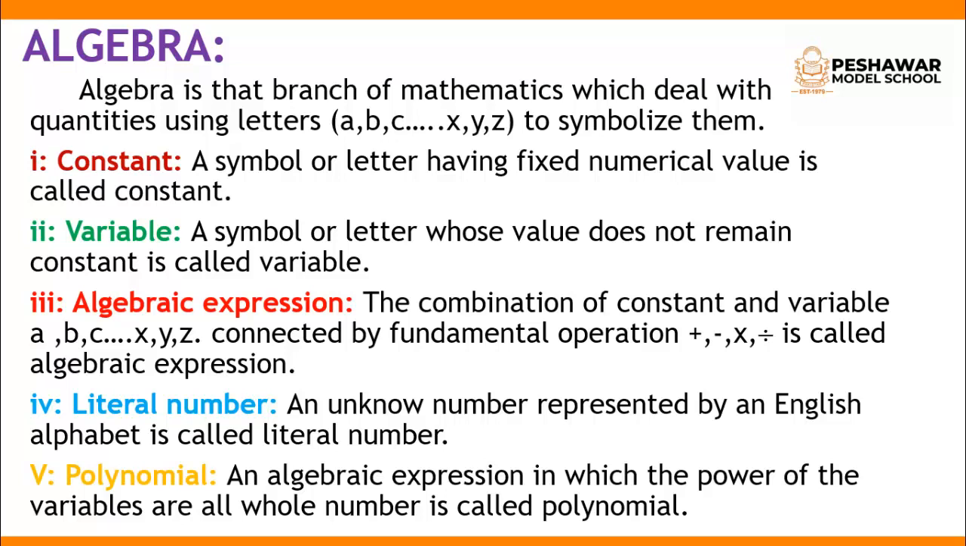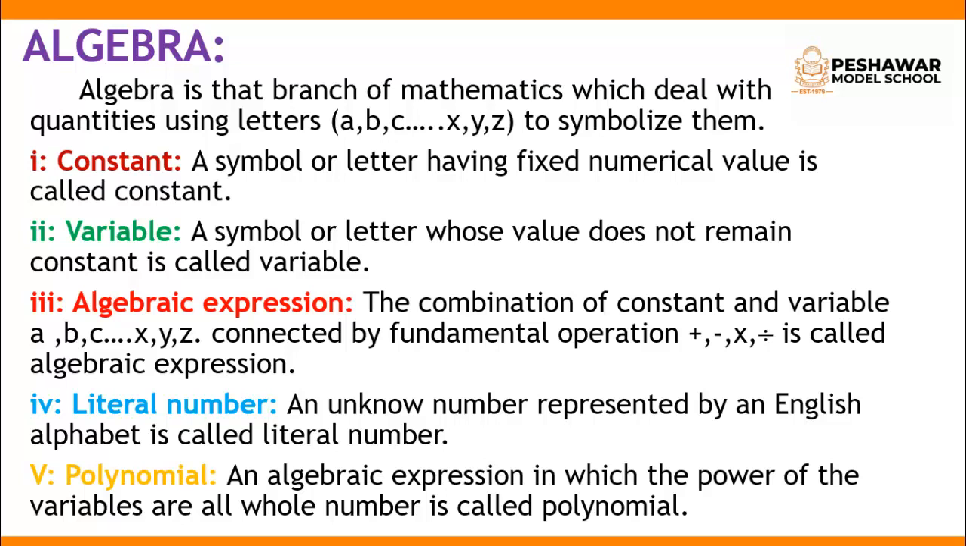The first term is constant. A symbol or letter having a fixed numerical value is called a constant. The numbers 0, plus minus 1, plus minus 2, plus minus 3 are constants because their values remain unchanged. I will give the example like 0, plus minus 1, plus minus 2, any number, are constants because their values remain unchanged. That's why I use here the words fixed numerical value.